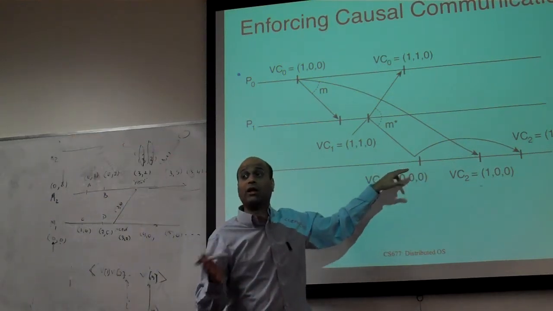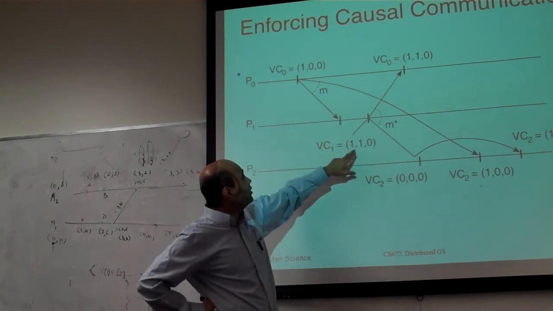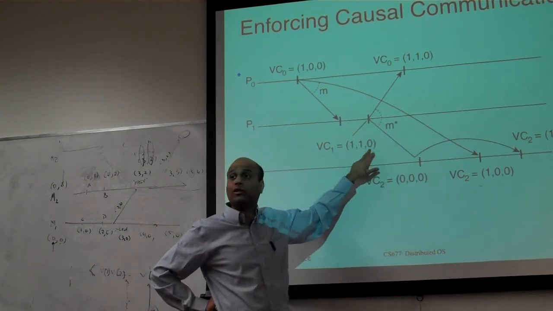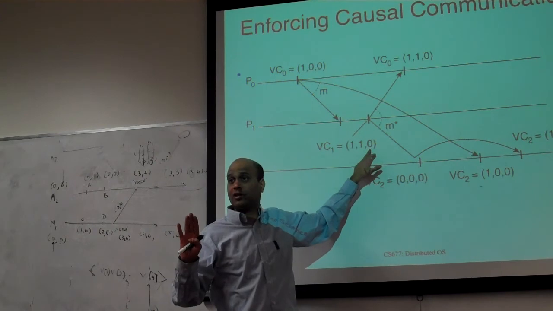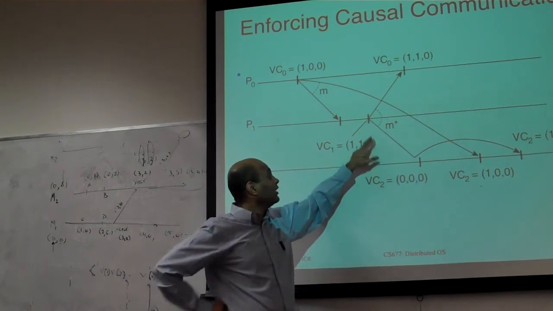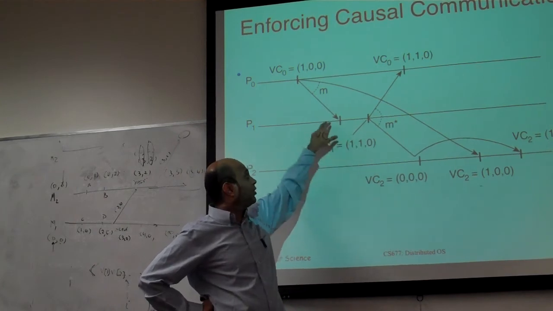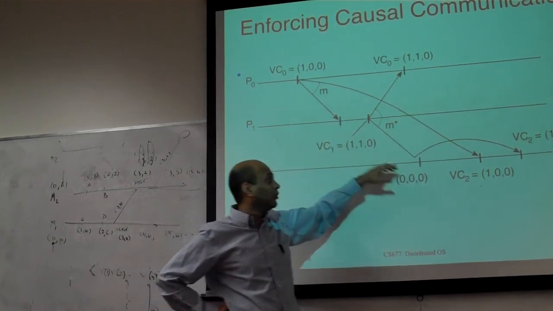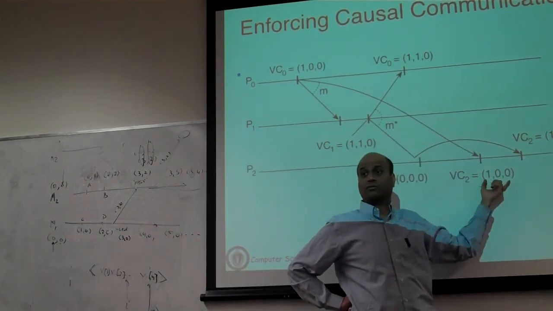And you can actually figure out how to delay that delivery just by looking at that timestamp. For instance, you will see that this M star has a timestamp of 110. Let's assume that only sends and receives are events we care about. When this message arrives here, this process is going to say that process P2 has actually seen a message that I have not yet seen. That's why its clock value is 1. So it is actually going to delay that until it receives that message.